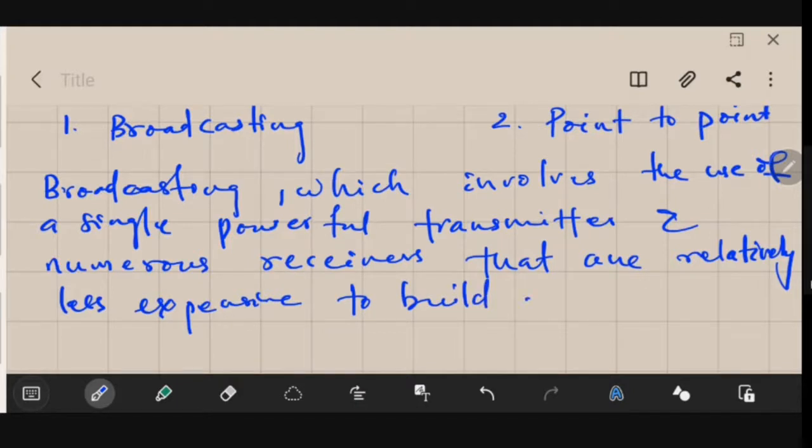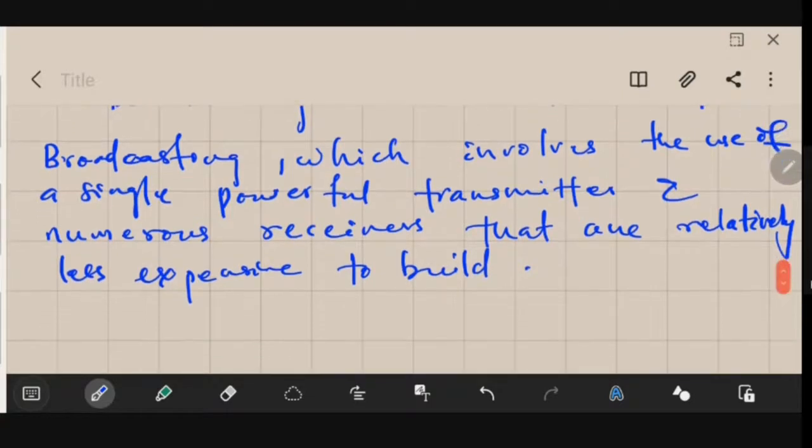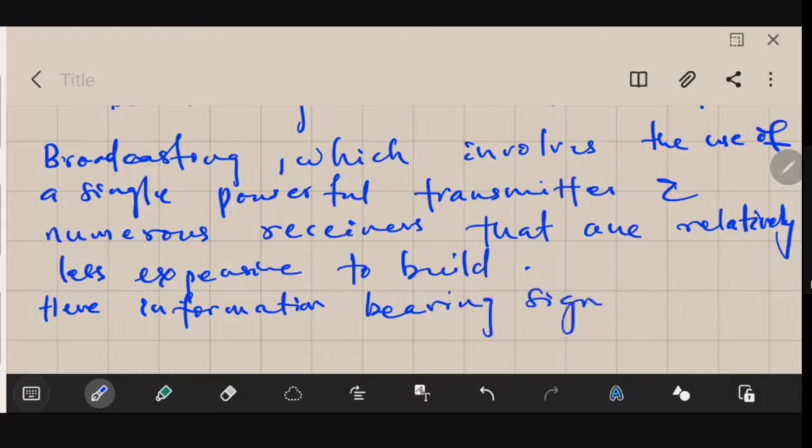Okay, so here information bearing signals flow only in one direction. Let me write that also. Here information bearing signals flow only in one direction.